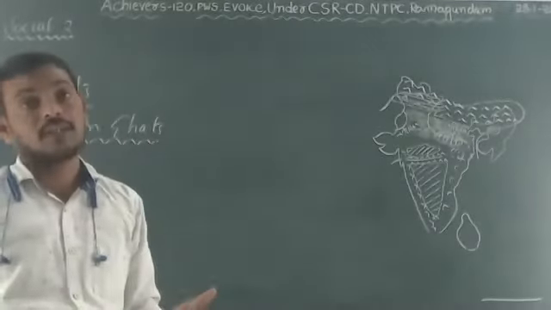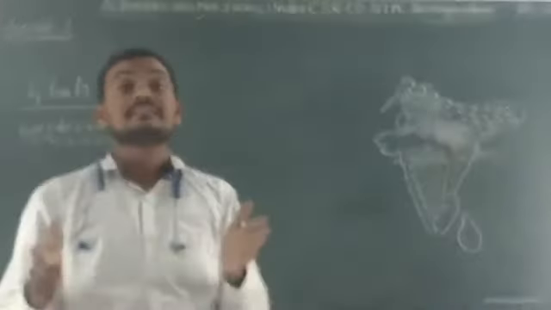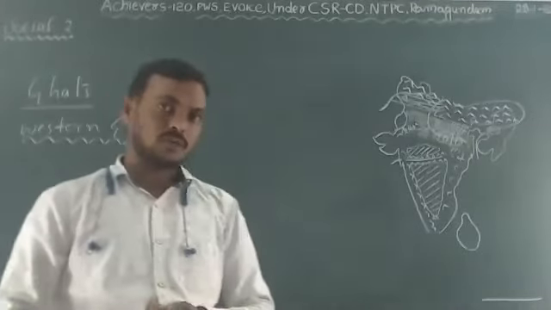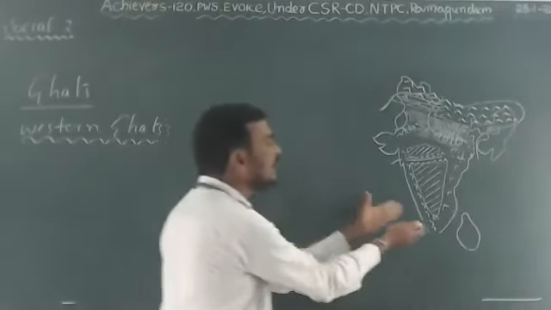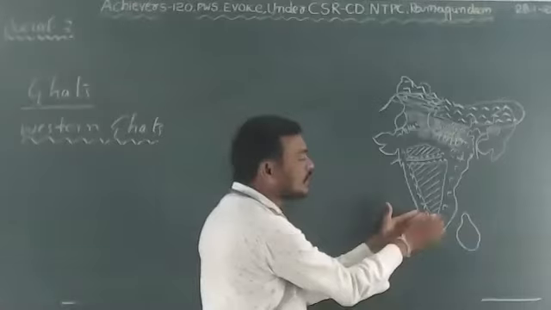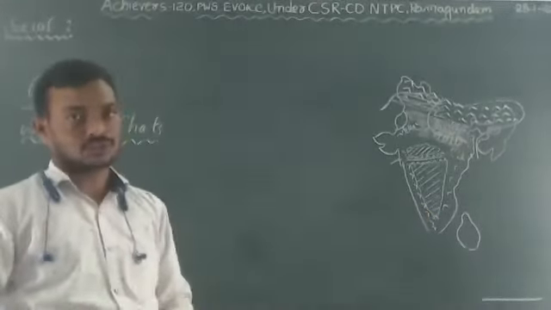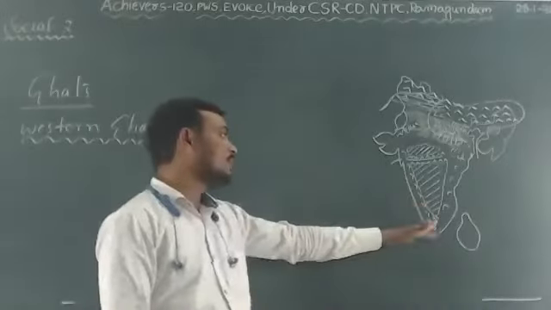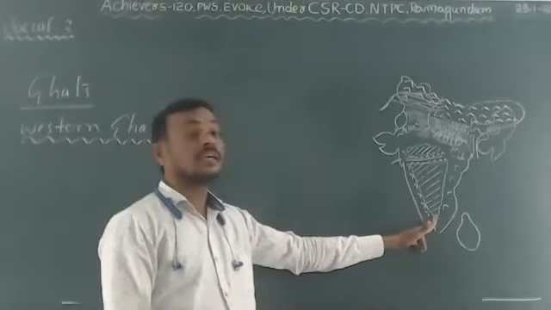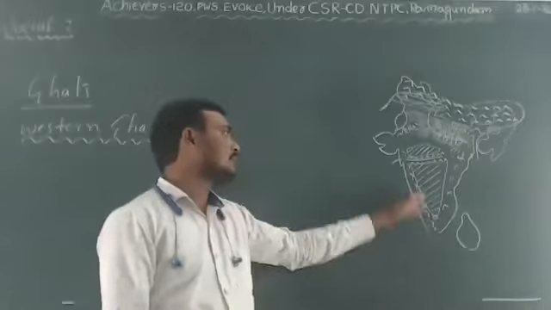But when they meet near the Nilagiri Hills, the height increases to 2000 meters. Clear?